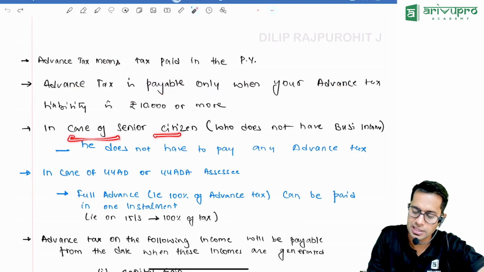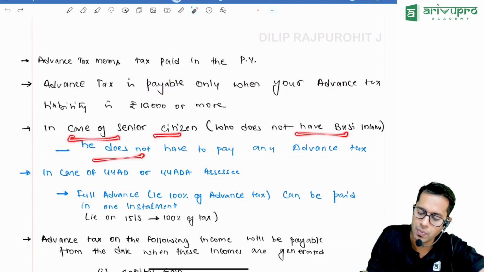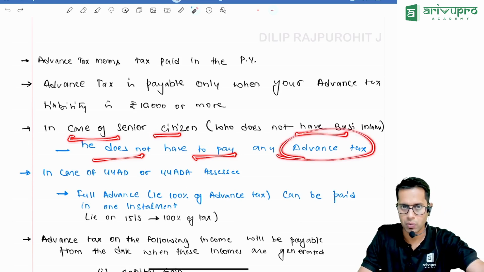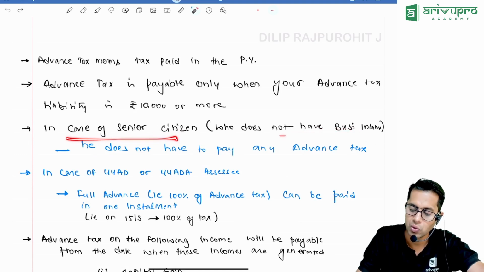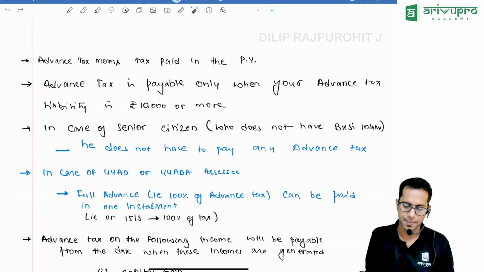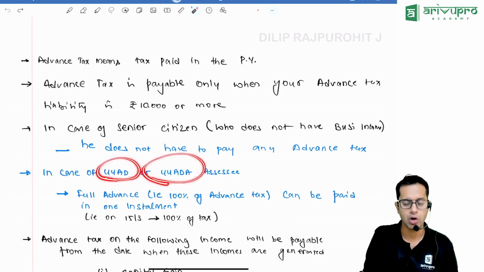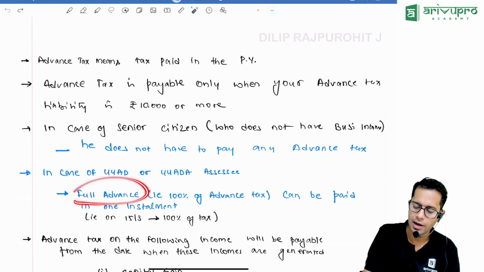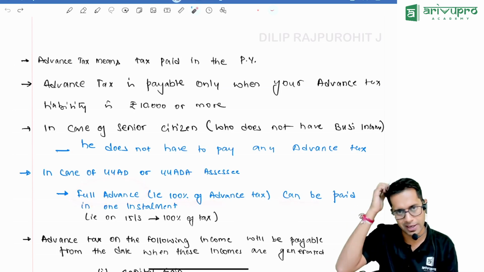In case of a senior citizen who does not have business income, he does not have to pay advance tax. If you are a senior citizen who does not have any business income, the advance tax provision shall not apply. And if you are a 44AD or 44ADA assessee, meaning an assessee following the presumptive system, you can pay full advance tax in one installment only, which is the final installment, 15th of March.